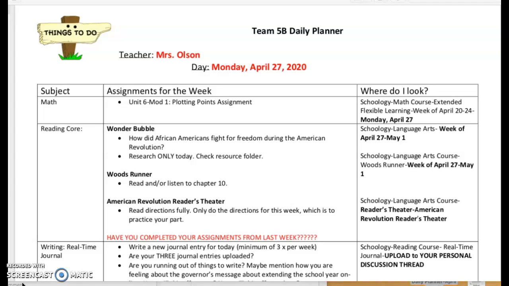You'll notice that this week is a very short week because it's another 4-day week because of the governor's announcement of giving teachers a few planning days to get ready for the rest of the year doing the online learning. Let's take a peek at math first. We're going to begin with Unit 6, Mod 1.